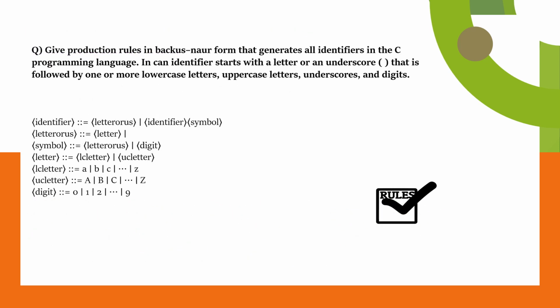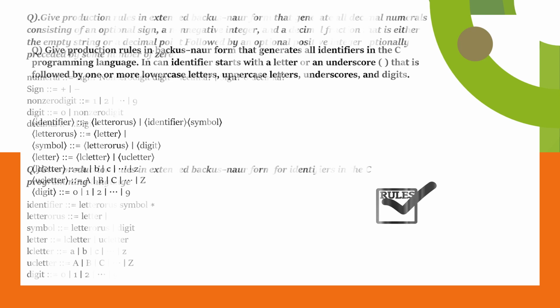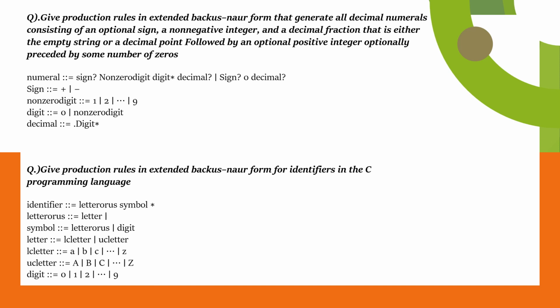Give production rule in Backus-Naur form that generates all identifiers in the C programming language. An identifier starts with a letter or an underscore that is followed by one or more lowercase letters, uppercase letters, underscores and digits. Here, non-digit, decimal sign 0, decimal sign plus or minus, non-zero digit 1 up to 9, digit 0, which is a non-zero digit, decimal digit.